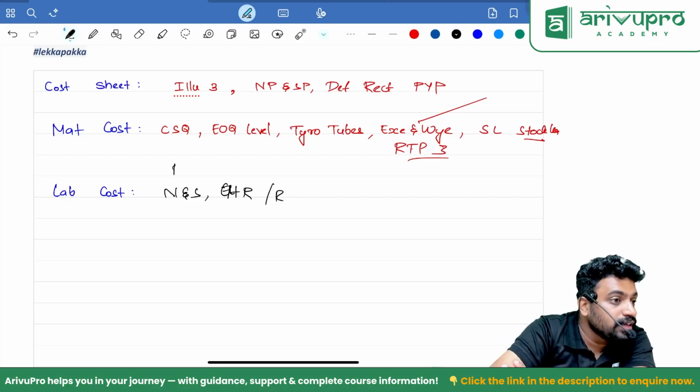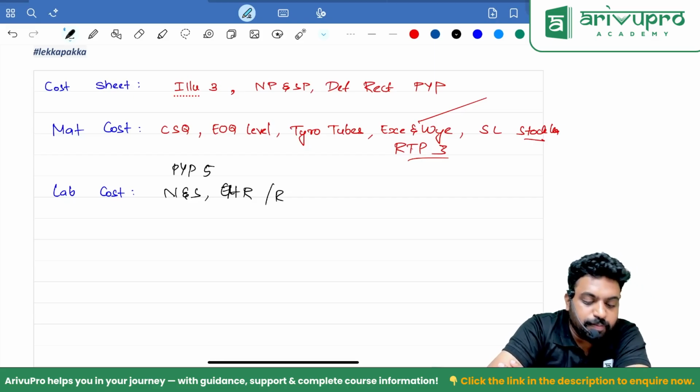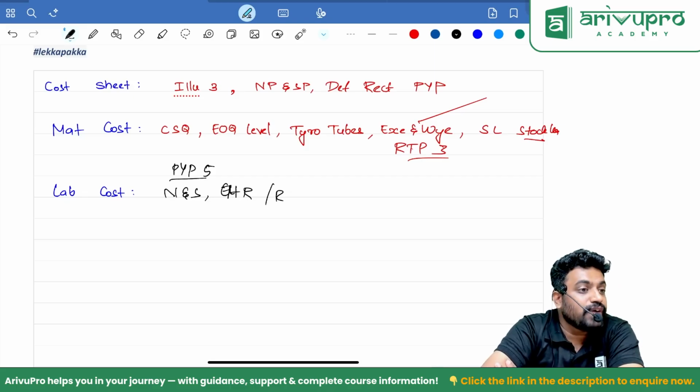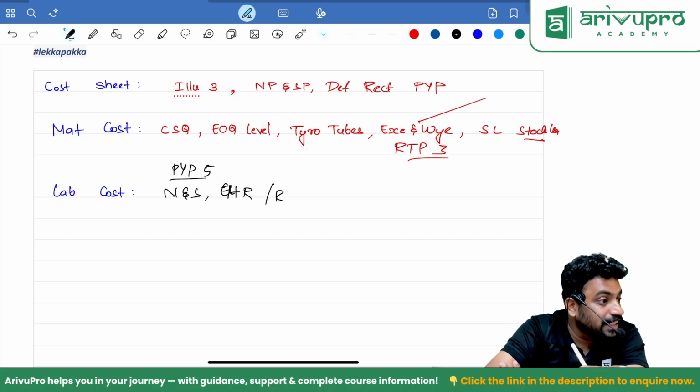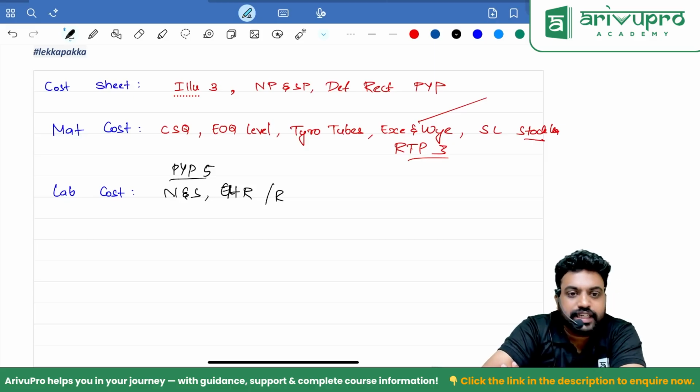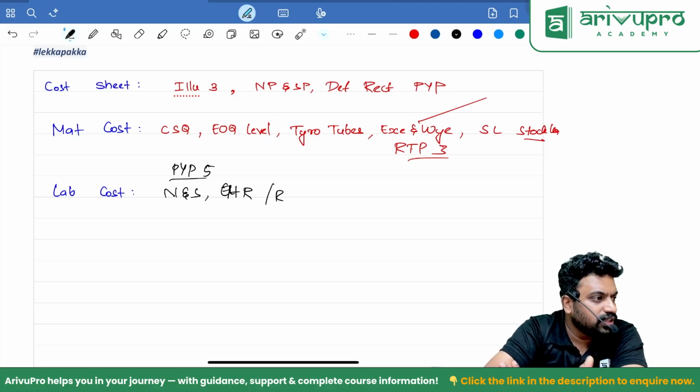First one is PYP 5. PYP 5th question, and this one effective hourly rate question. Row 1 they have given. You should divide it by T. Remember that. That question you have to solve. I think that should be illustration 7 or 8 or something like that. Oh no, 7, 8 is this. 9 or 10 must be.